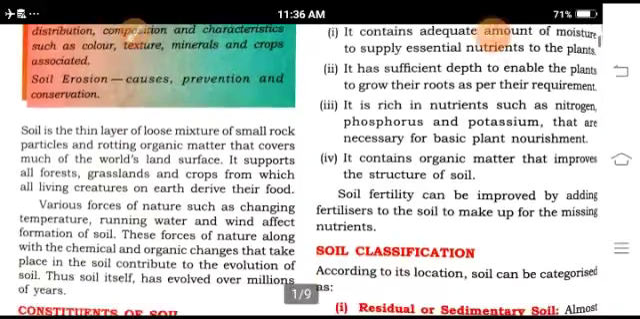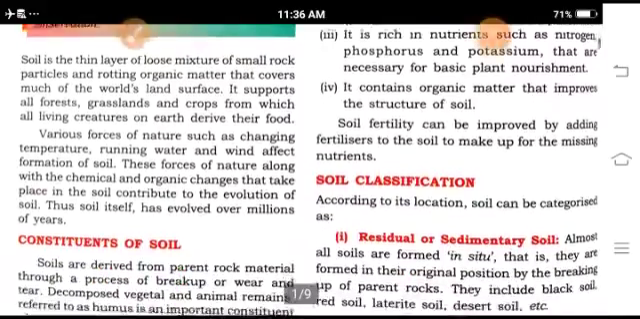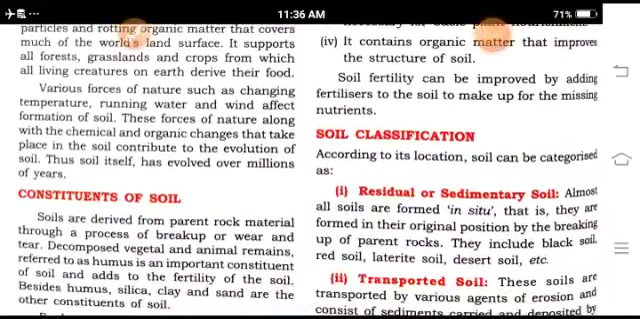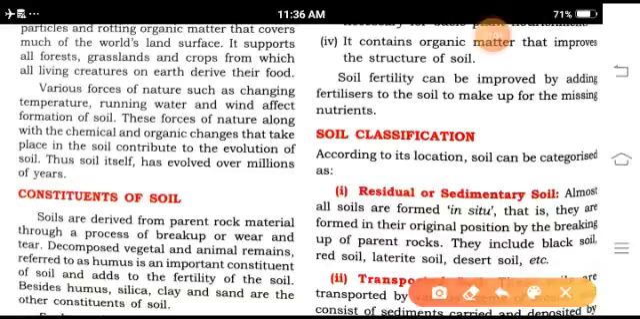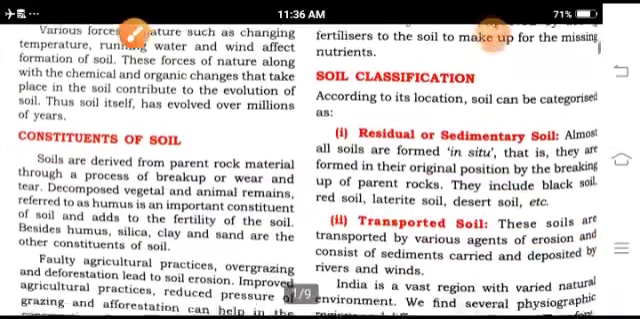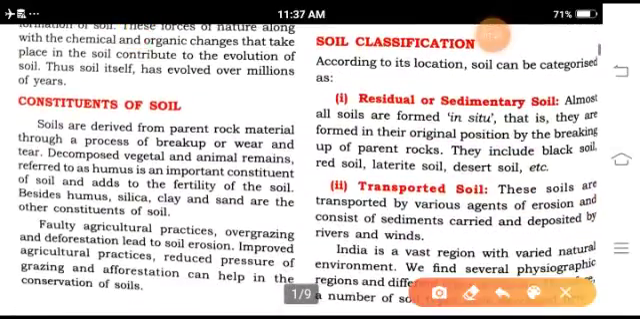Accordingly, soil classification is divided into two parts: one is residual soil and the other is transported soil. Residual soil means these soils are found in their original position. Red soil, laterite soil, desert soil, and black soil are known as sedimentary or residual soils. For transported soil, the example is only alluvial soil, which is deposited by rivers or winds.